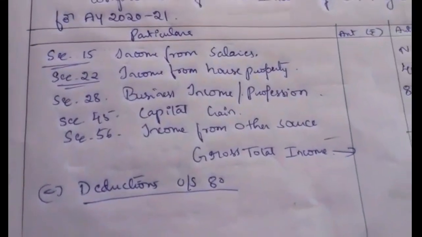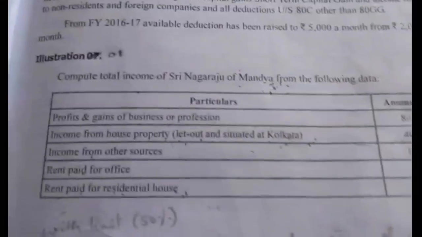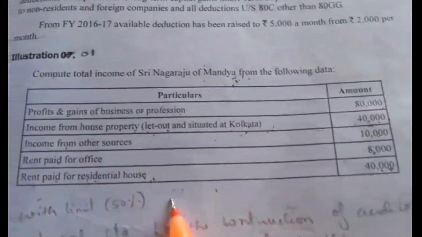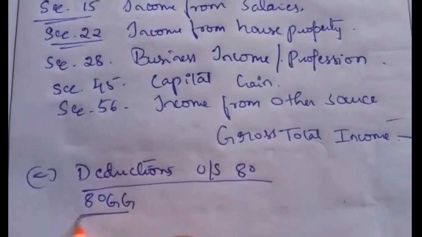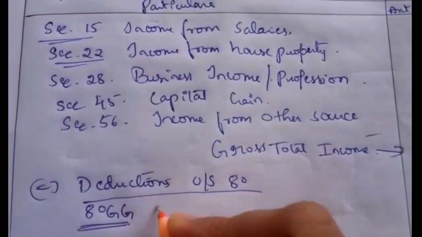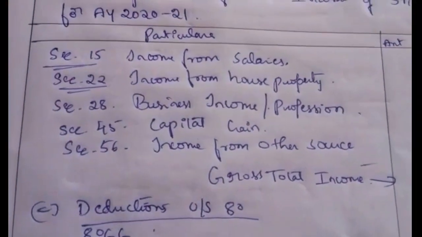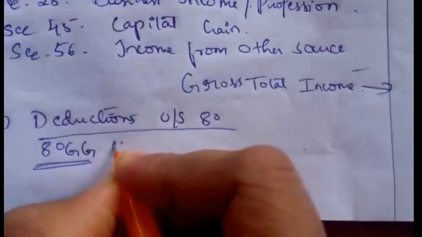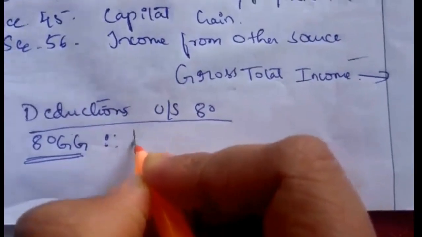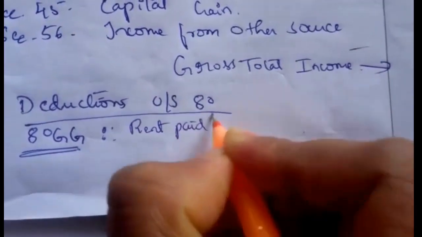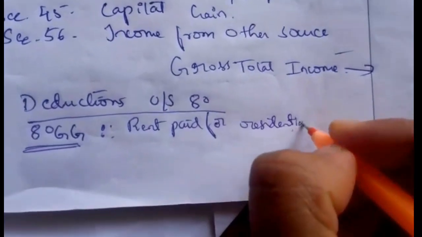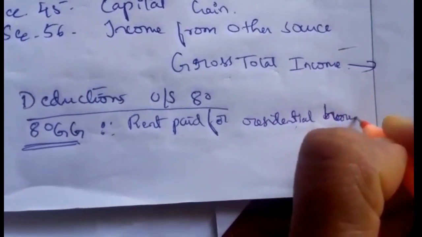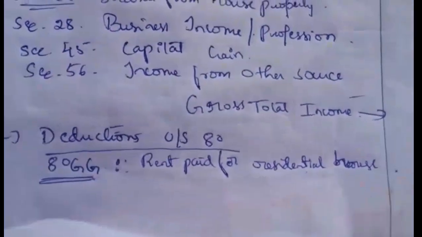In this problem they have not given any other deductions, but he is paying rent for a residential house, which relates to 80GG. Under 80GG, this is the deduction for rent paid. So 80GG is for rent paid for a residential house. If he has taken a house on rent and is paying rent, then he can claim a deduction under 80GG. But there are conditions to claim a deduction under Section 80GG.